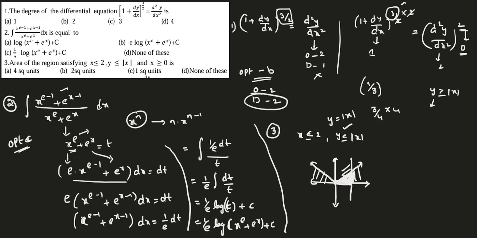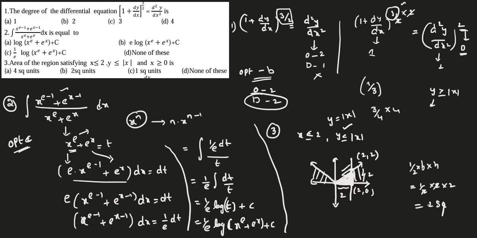Now you can see the points, you need not do any integration, simple thing. You can apply half into base into height, since it is a triangle. First of all you need to know the points of intersection. This is 2 comma 0 and this point is 2 comma 2. So this horizontal distance, base will be 2 units and height will be 2 units. So just substitute half into 2 into 2. 2 gets cancelled, 2 square units. That's all. You need not find it using any integrations, it's 1 mark. You can go with simple methods to solve it.